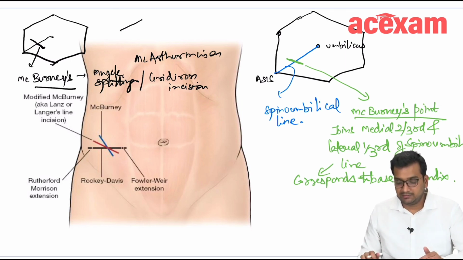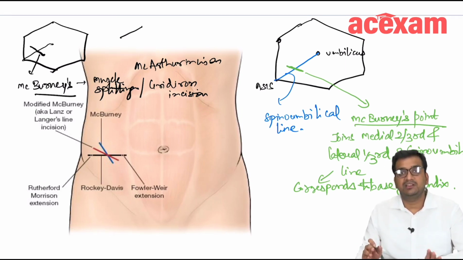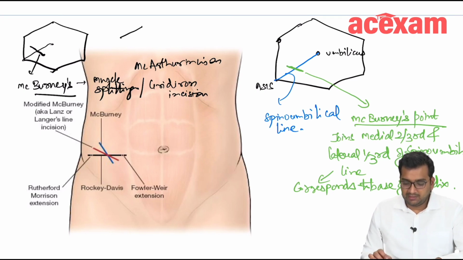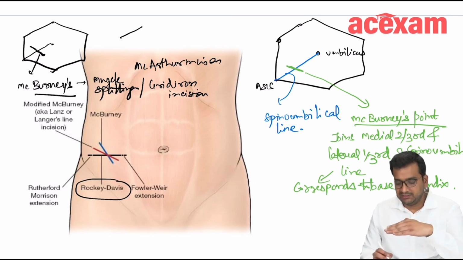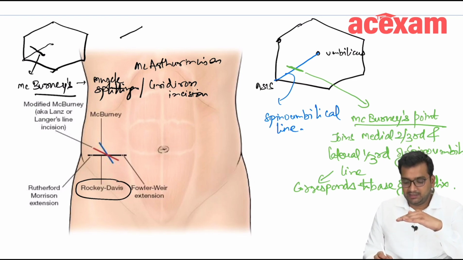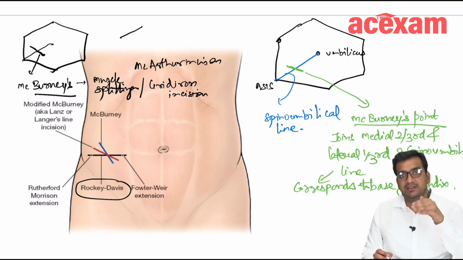Now there are various modifications of the McBurney's incision for appendicectomy. I'll first explain it in the diagram and then separately. The Rocky Davis incision is a transverse incision crossing the McBurney's point. If we extend this Rocky Davis incision laterally, cutting the muscle and the conjoint tendon, it is known as the Rutherford-Morrison extension. If we extend it medially, it is known as the Fowler-Weir extension.